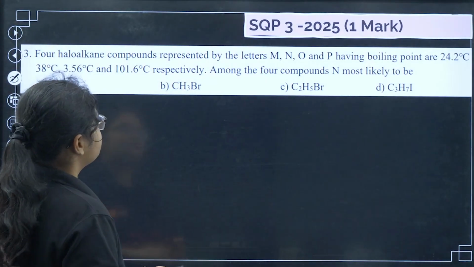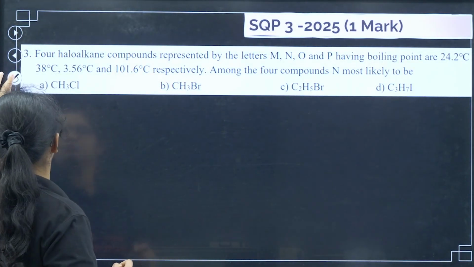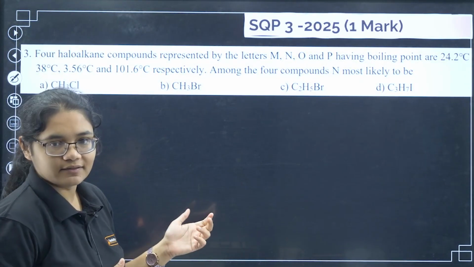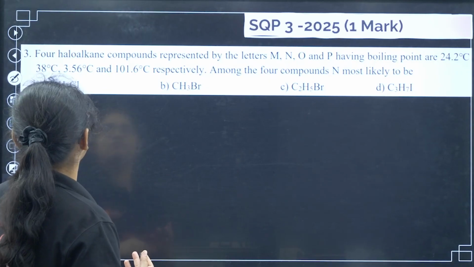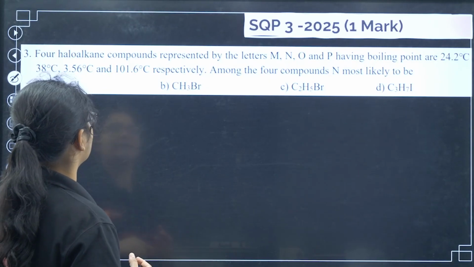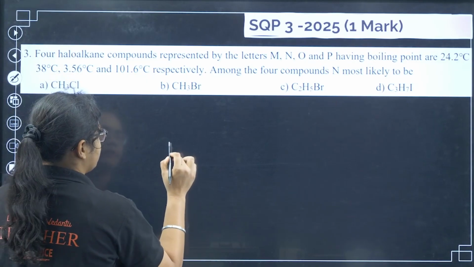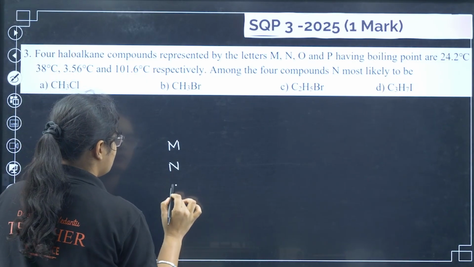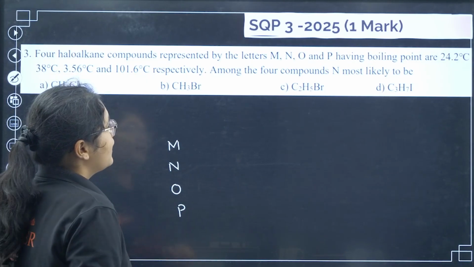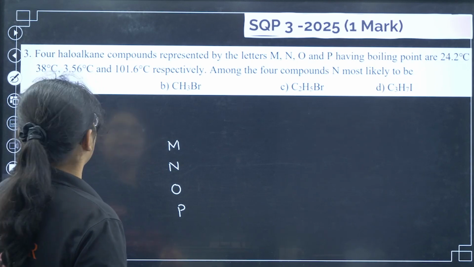Okay. Next we have sample question paper 3. There was 1 MCQ and 1 FIB in this one. So let's see that. The 4 haloalkane compounds are represented by letters M, N, O, P. Okay, you have M, N, O, P, having the boiling points of 24.